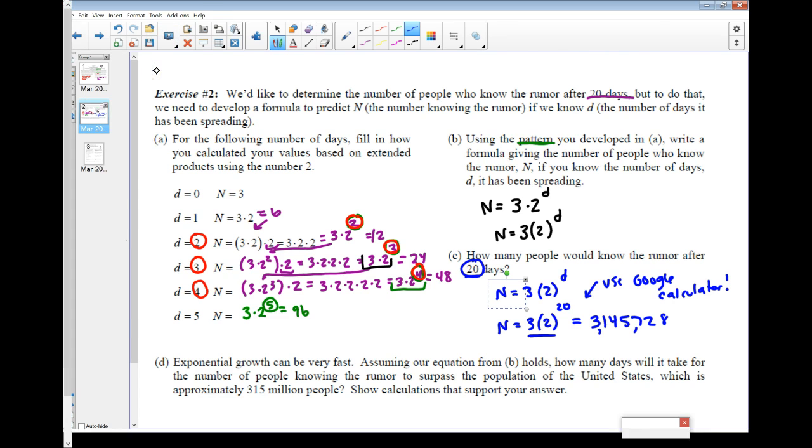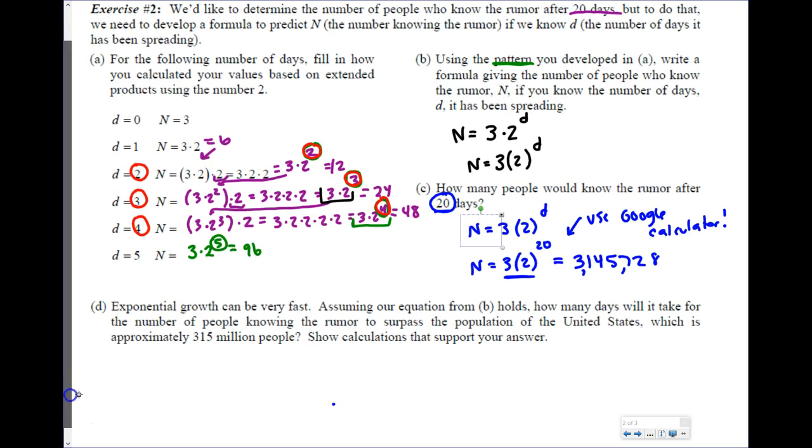Okay? So finally, this question, letter D, says exponential growth can be very fast. Obviously, it can go up to 3 million people in 20 days. Assuming our equation from B holds, how many days will it take for the number of people knowing the rumor to surpass the population of the United States, which is approximately 315 million people? So a way to try and solve a problem like this is to guess and check.